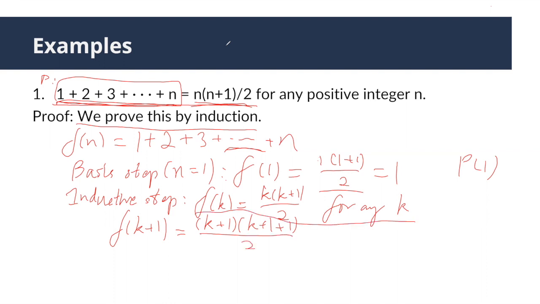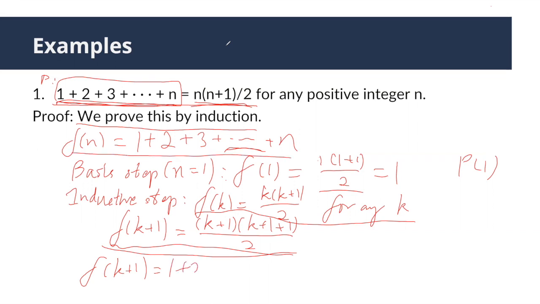This is your inductive hypothesis. This is what you want to prove to be true, which is P(k+1), using this inductive hypothesis. So now, how do we prove this to be true? Since this one is an equation, in order to prove an equation to be true, you can start from one side and prove that it's equal to the other side. So here, we're going to start from f(k+1). What is f(k+1)? Based on the definition, it's equal to 1 plus 2 plus 3 plus ... plus k plus 1.